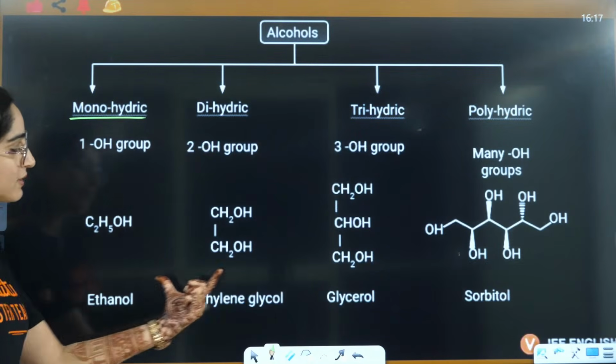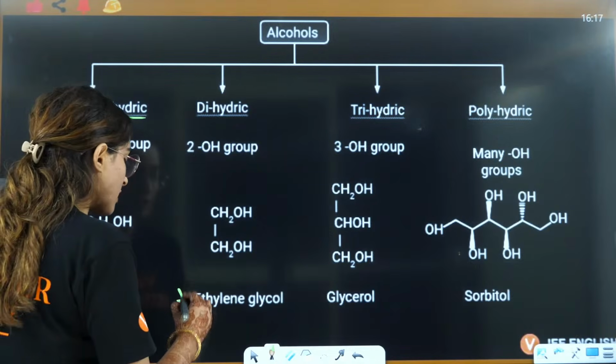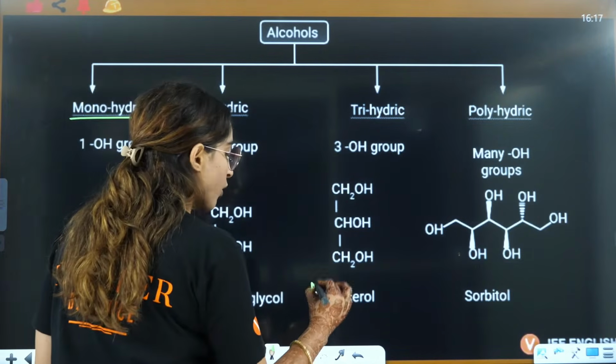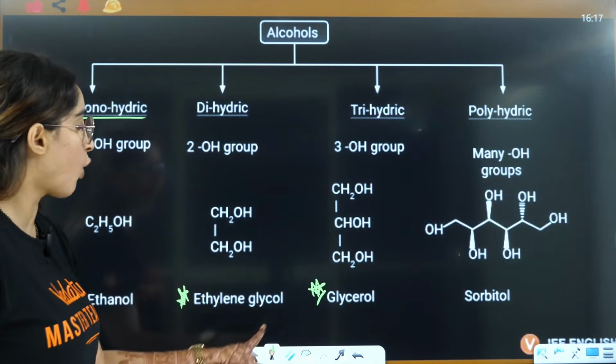Now, remember that ethylene glycol and glycerol are very important structures. These are two very important structures. You should know them, as these are their common names as well.